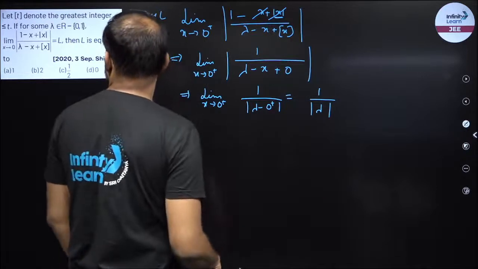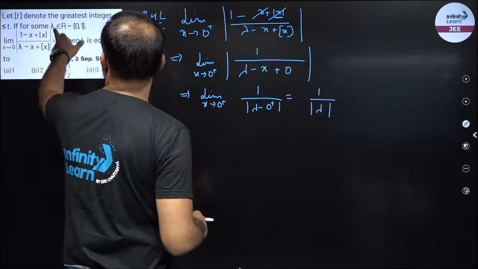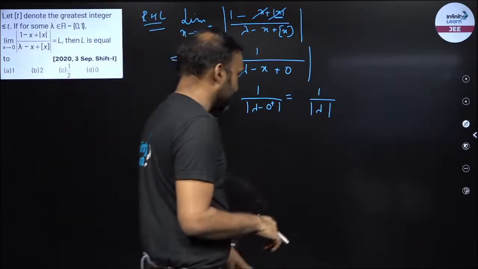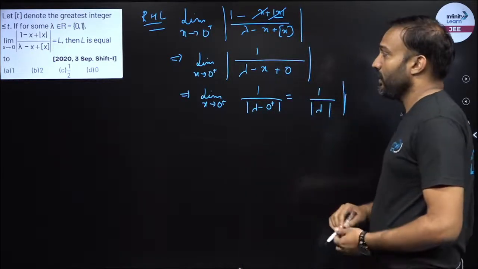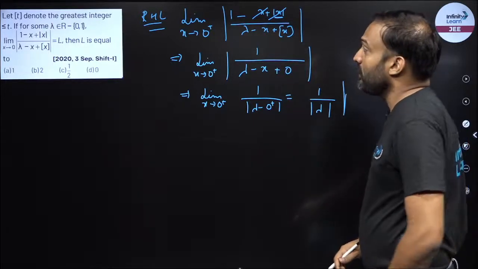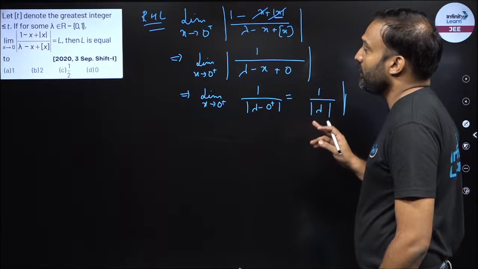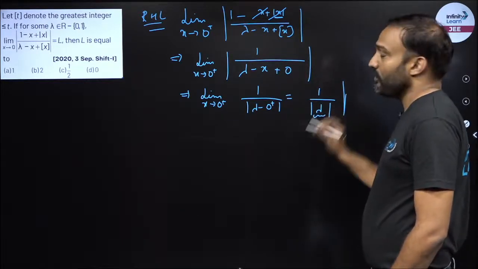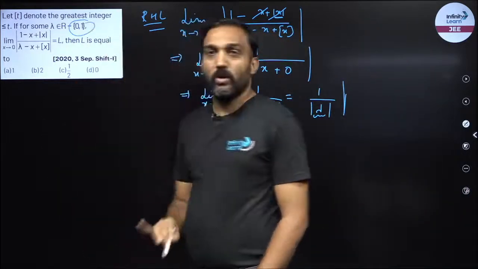Now what is lambda, right? Lambda is some value, lambda belongs to this. L is equal to what? Now see, over here my answer is 1 by mod lambda, right? Now 1 by mod lambda would be the answer. L is equal to, we don't know anything about lambda, for some real value, lambda is not a fraction, right? So see, lambda is not a fraction. Over here, look over here, lambda is not a fraction.